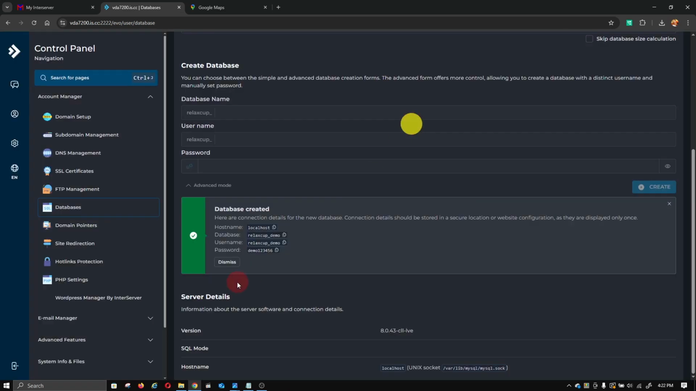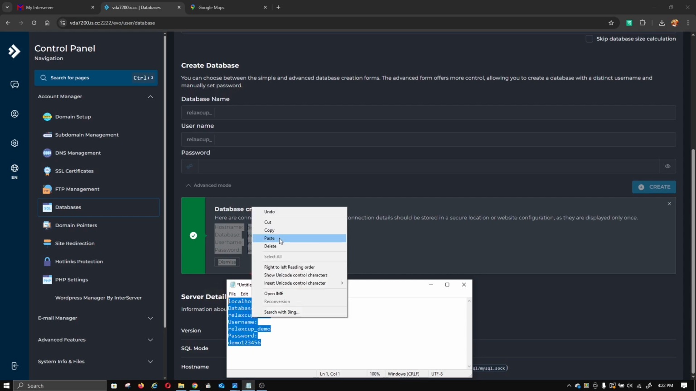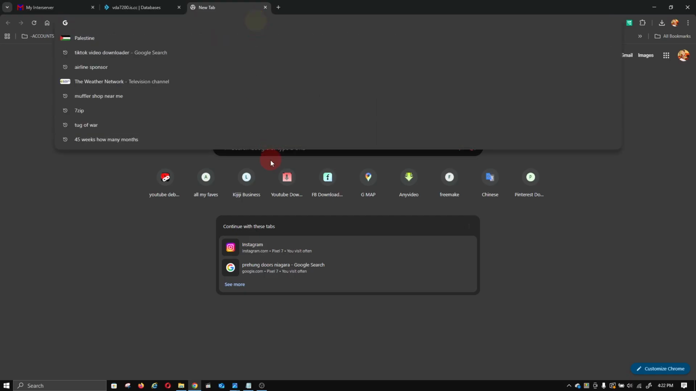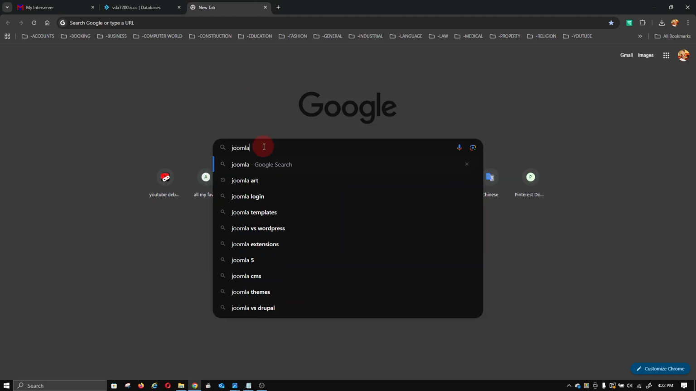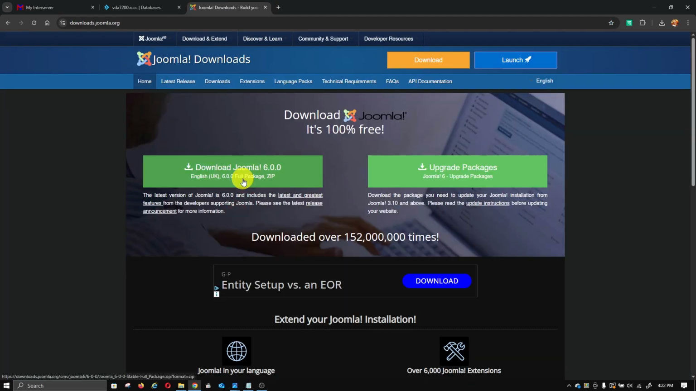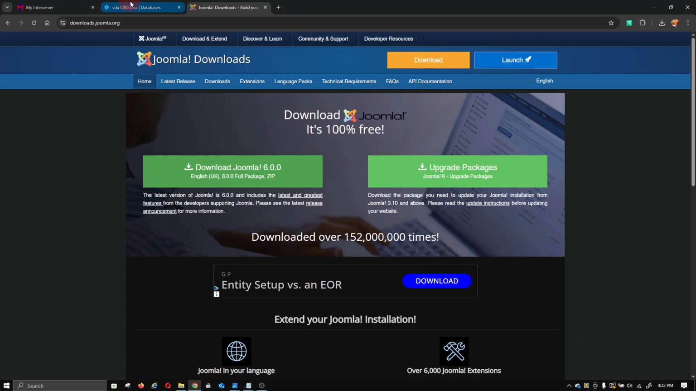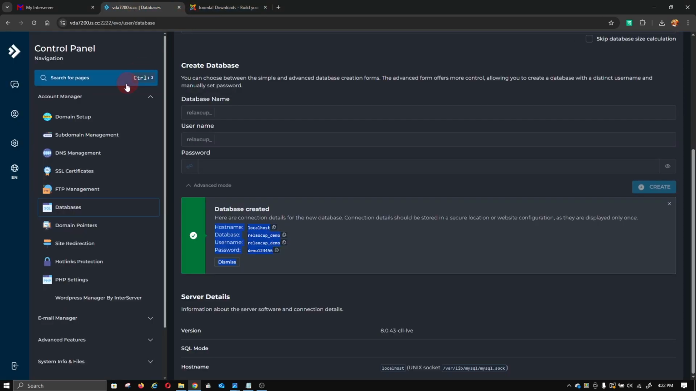So what you do, copy all this credential and put it on your notepad. Joomla. And now you can create and download. And after you come back here, go